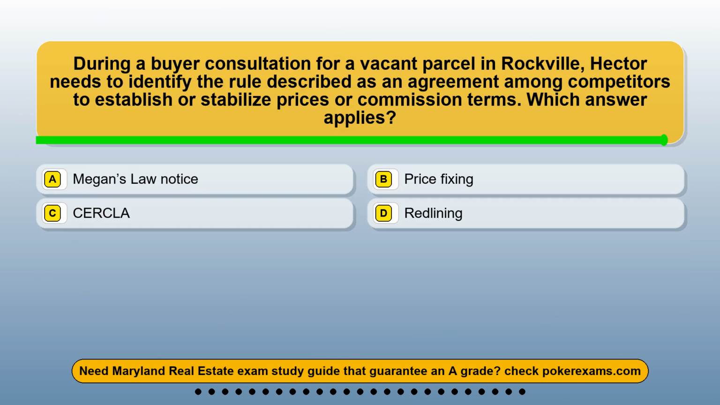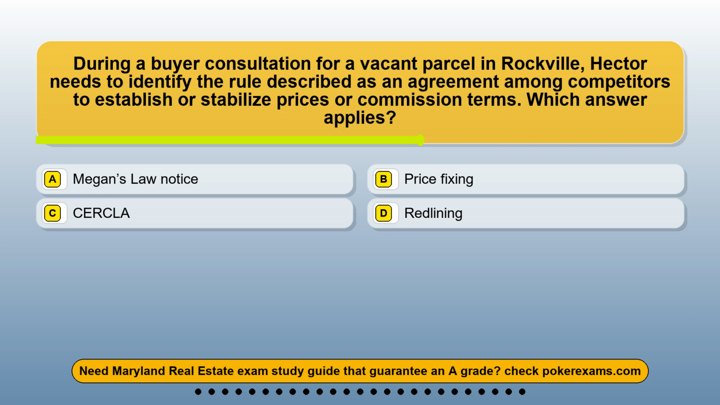Question 15. During a buyer consultation for a vacant parcel in Rockville, Hector needs to identify the rule described as an agreement among competitors to establish or stabilize prices or commission terms. Which answer applies? Option A, Megan's Law notice. Option B, price fixing. Option C, CERCLA. Option D, redlining.